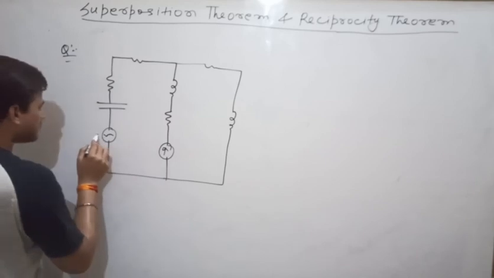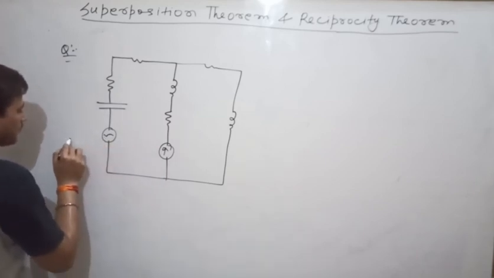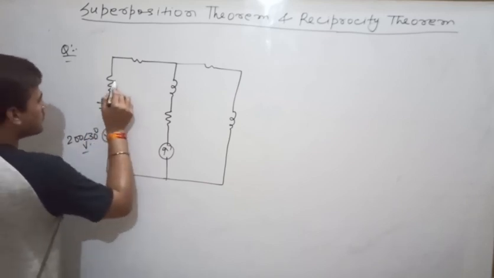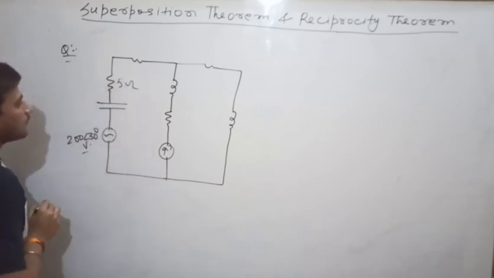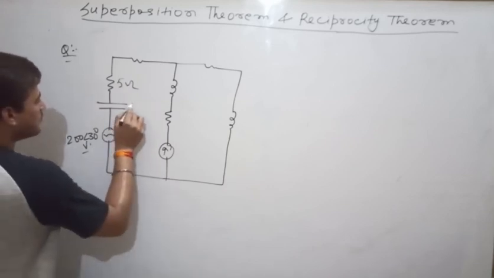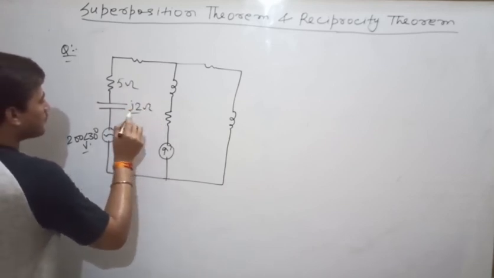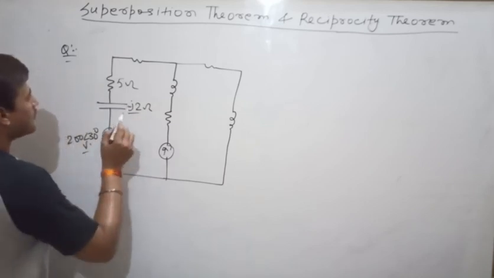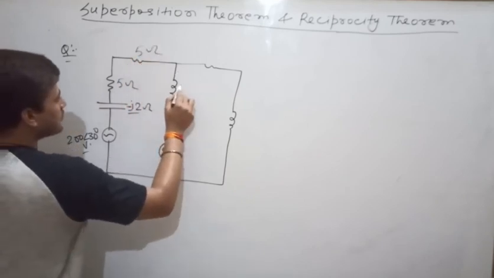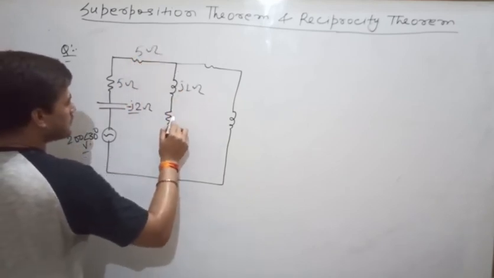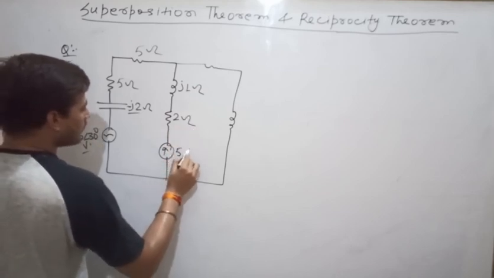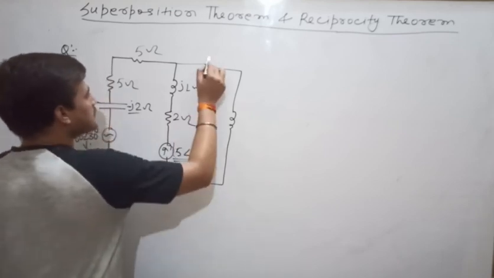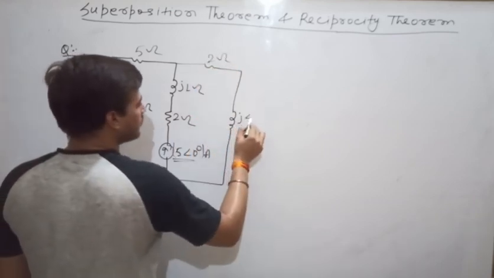This is your 200 at the angle 30 degree volt. This is 5 ohm. This is J2 ohm. This is minus J2. This is 5 ohm. This is J1 ohm. This is 2 ohm. This current is 5 at the angle 0 degree ampere. This resistance is 2 ohm. This is J4.